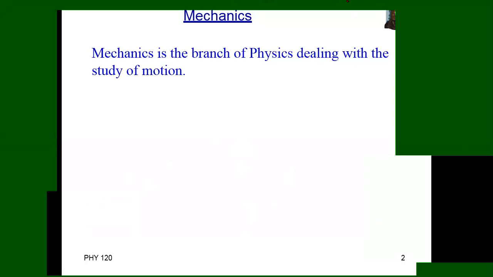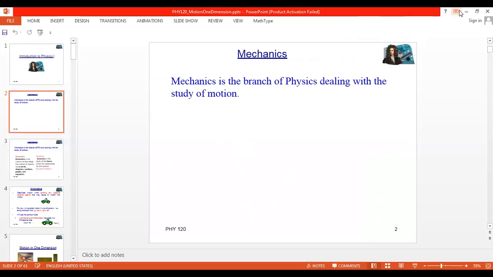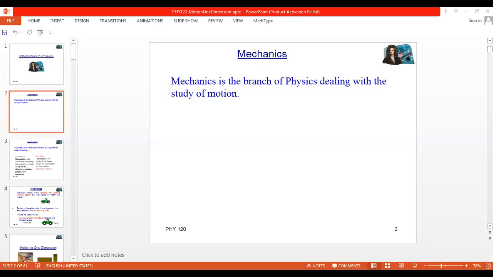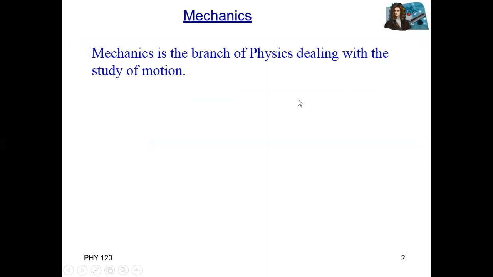What does mechanics mean? This is a branch of physics, and in which we deal with what? We deal with motion. Motion, yes. So mechanics, the branch of physics which deals with the study of motion.